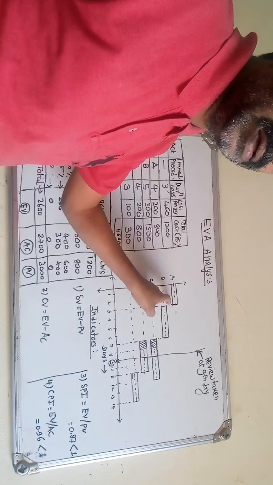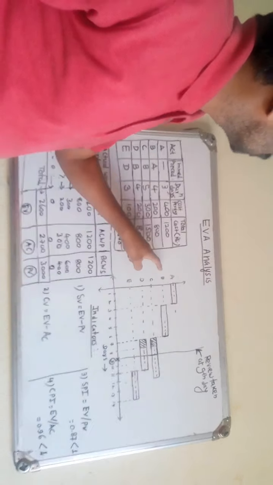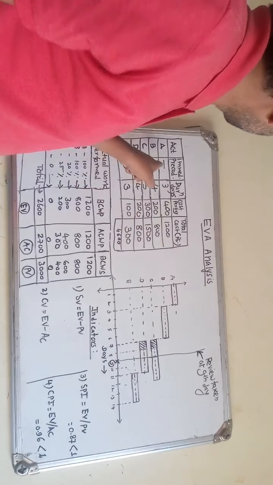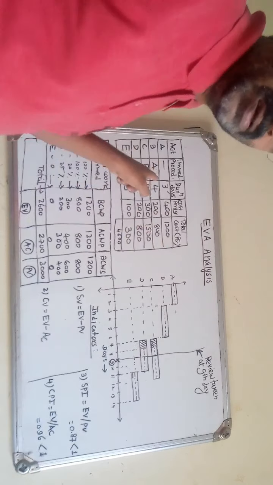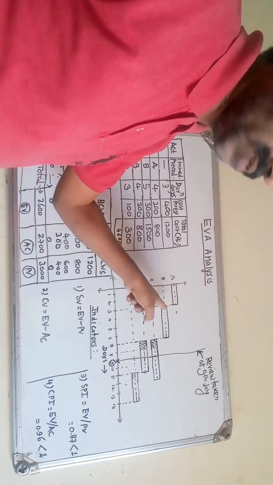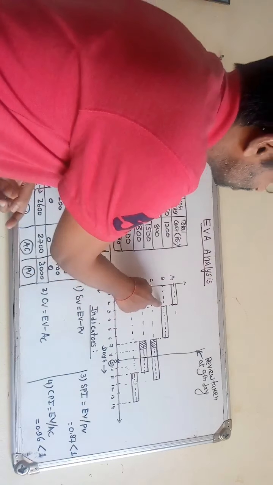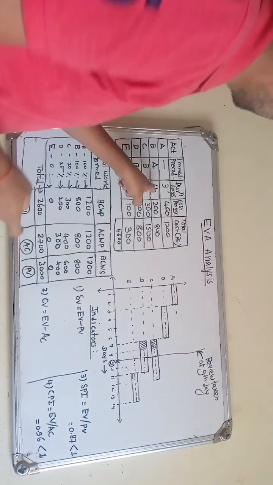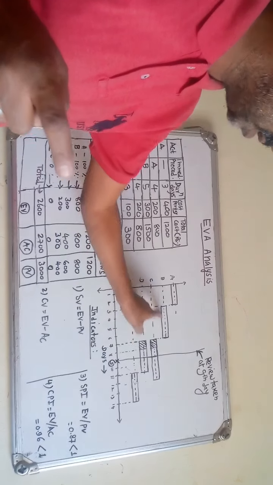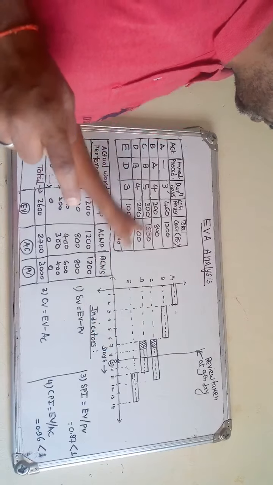Similarly for activity B, the immediate preceding activity is A, so activity B will start after the completion of activity A. B will start on the 3rd day, take 4 days to complete, and end on the 7th day. So the bar is from 3 to 7, 4 days required to complete activity B.